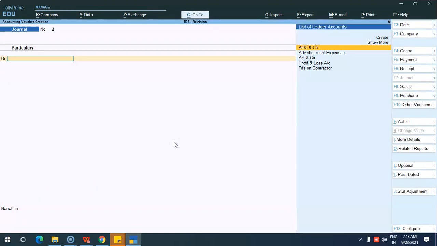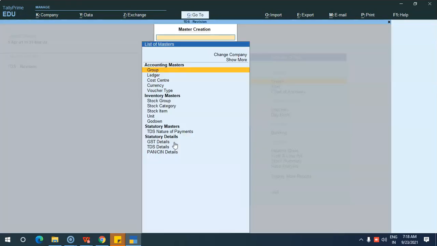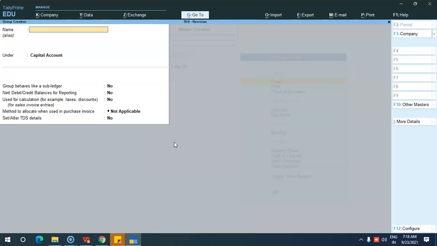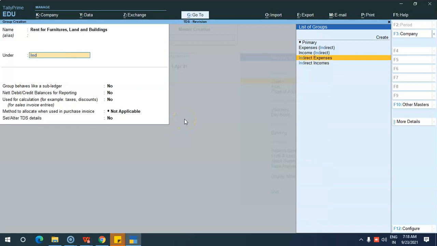Next we are going to see TDS configuration. Okay, so we can do the TDS configuration at group level and also at ledger level. So for example, if you take rent, see here, I am creating a group, rent for furniture, land and buildings, under indirect expenses.